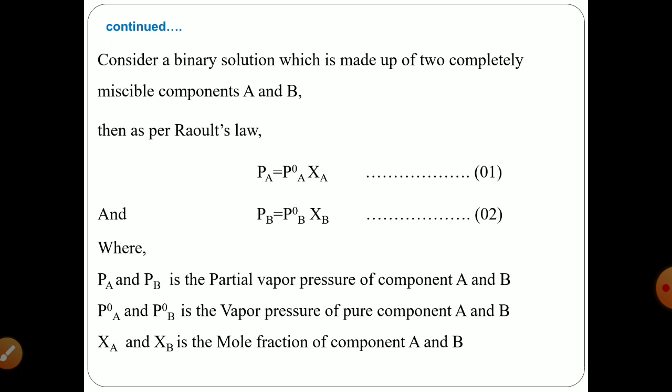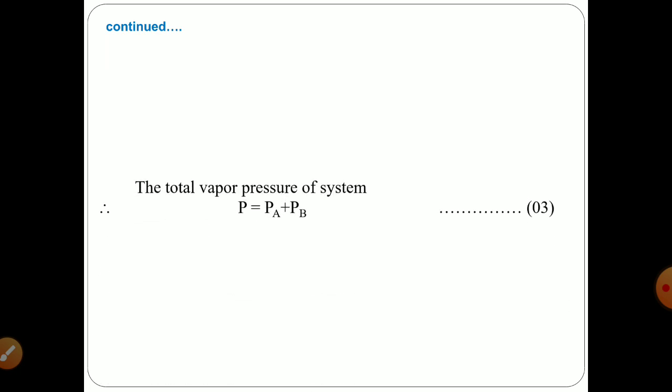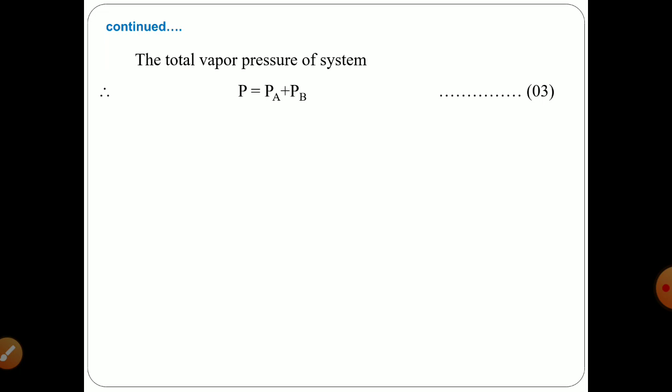P naught A and P naught B are the vapor pressures of the pure components A and B, and X represents mole fraction, XA for component A and XB for component B. But we know that we are dealing with a system. That's why the vapor pressure of each component will contribute toward the vapor pressure of the system. So we can say that the total vapor pressure of the system is nothing but the sum of the vapor pressures generated by the individual components. That gives you equation 3.